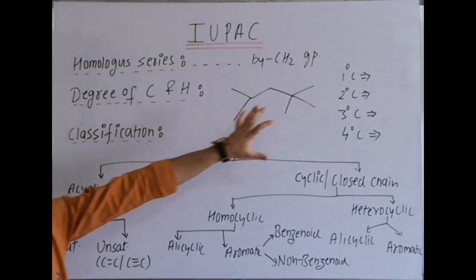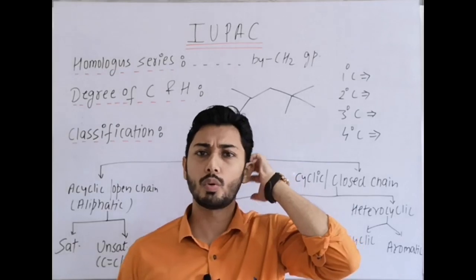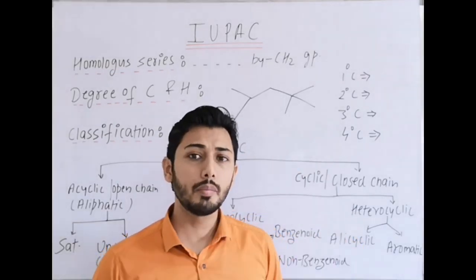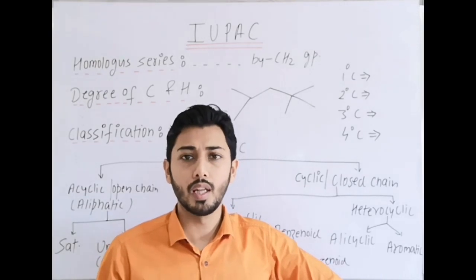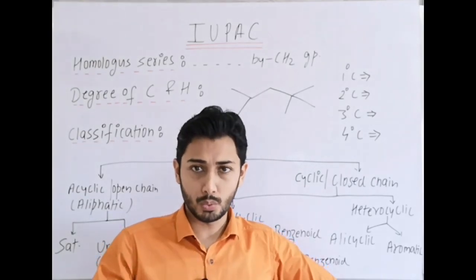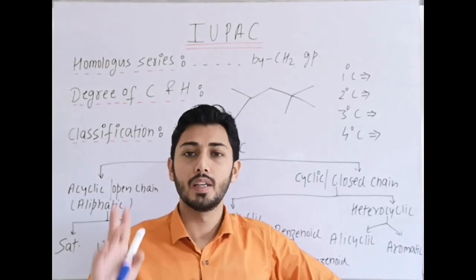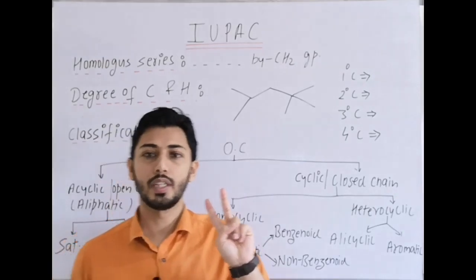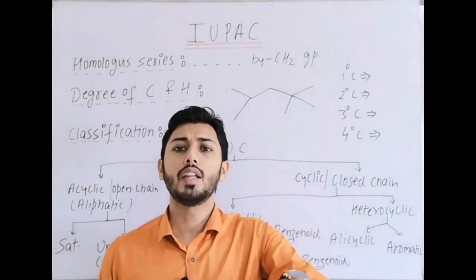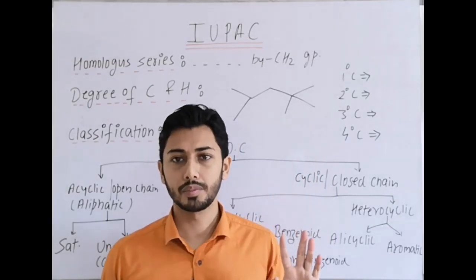Homologous series. Then degree of carbon and hydrogen. Firstly, degree of carbon. Basic terms: primary carbon, secondary carbon, tertiary carbon and quaternary carbon. Primary carbon means the carbon which is connected to one carbon. And the hydrogen attached to primary carbon is termed primary hydrogen. Secondary carbon means carbon attached to two other carbons, and the hydrogen attached to it is termed secondary hydrogen.